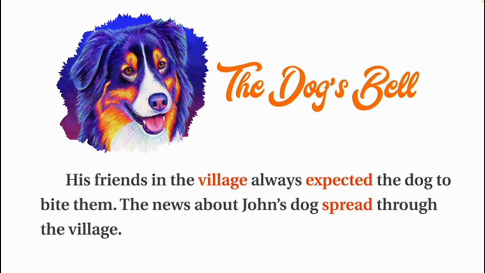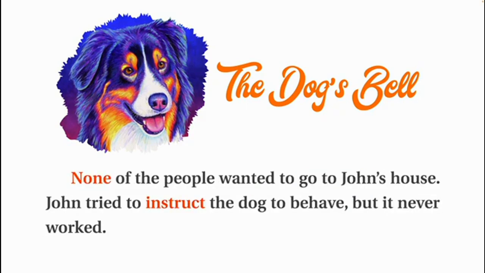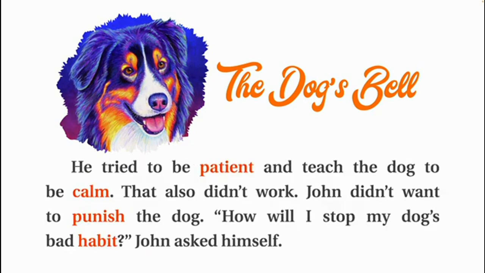The news about John's dog spread through the village. None of the people wanted to go to John's house. John tried to instruct the dog to behave, but it never worked. He tried to be patient and teach the dog to be calm.